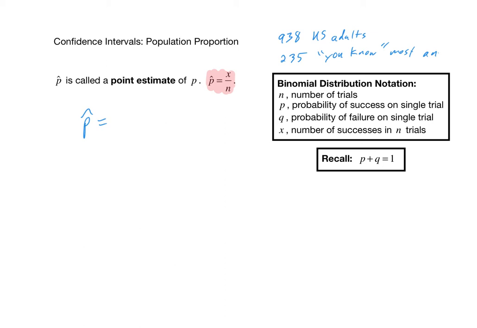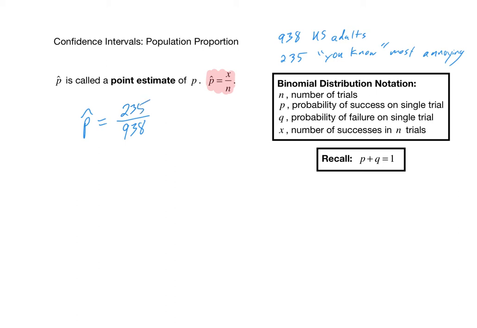So what's X and what's N in this case? Well, N is the number of trials or the sample size. And that's precisely the 938 US adults that they surveyed. So the denominator here is 938. And X is the number of successes in N trials, and that's precisely the 235 that think that "you know" is the most annoying conversational statement. So X is 235 here.